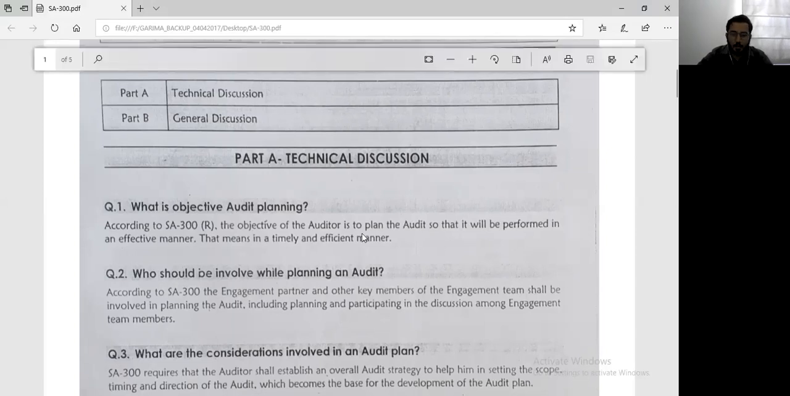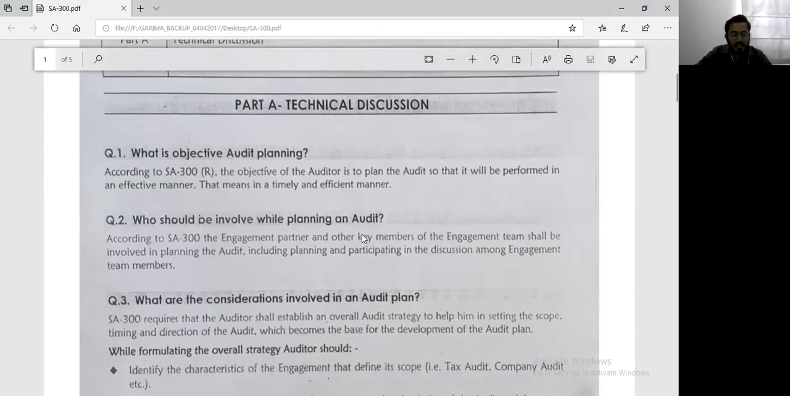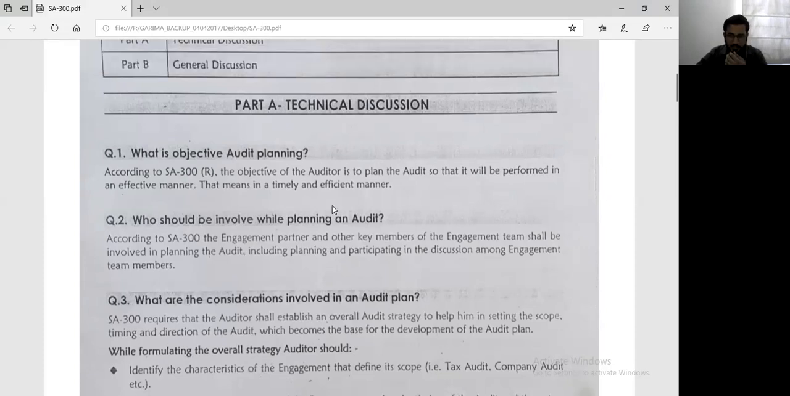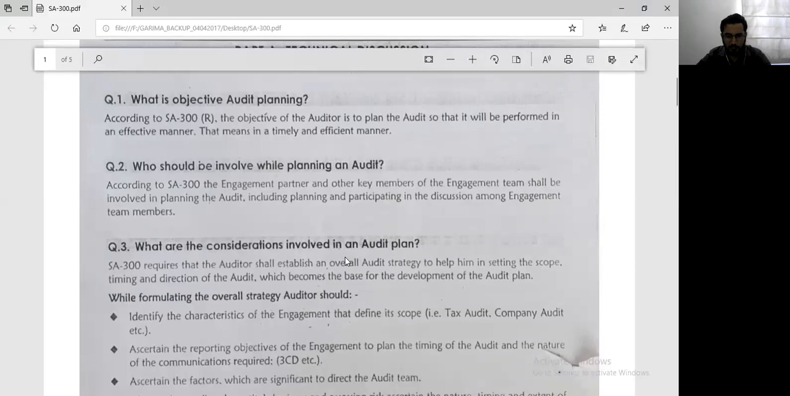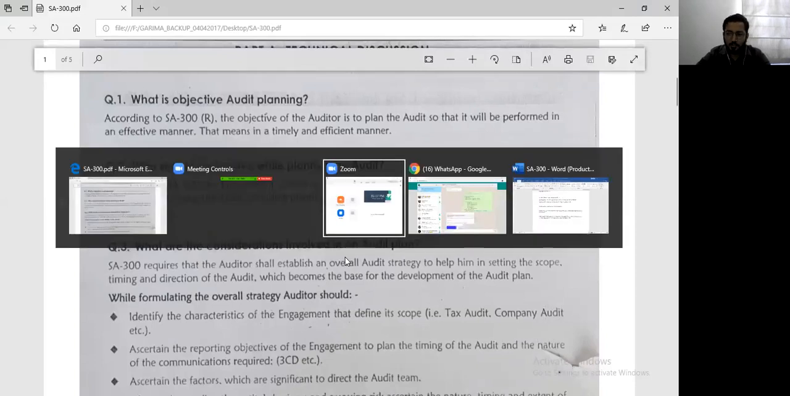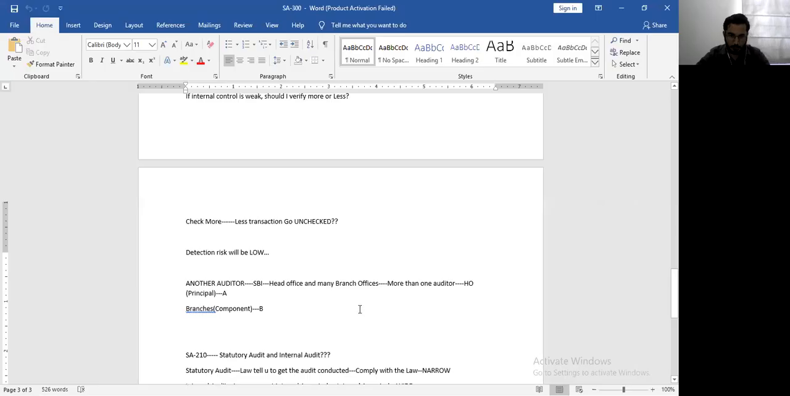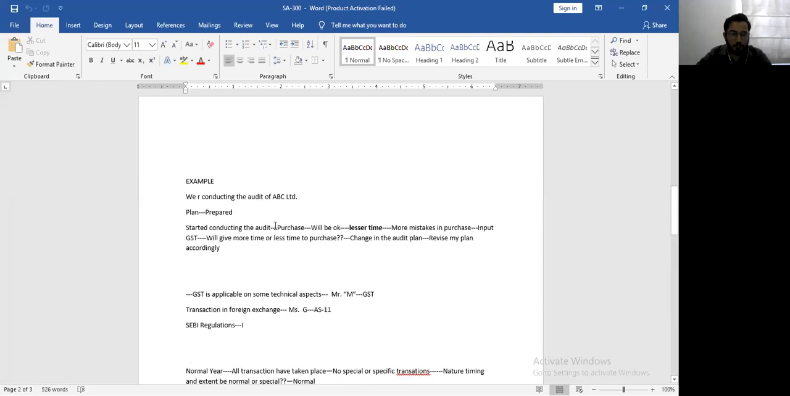Who should be involved in the audit? Of course, the engagement partner will be involved, but the other key members of the engagement team should also be involved in planning of the audit. Mainly the people who are going to execute the audit should also be involved in planning the entire audit for you. The next point says what are the considerations that are required to be involved in an audit planning. The first step, and we prepared the notes also for this, so I would like to bring to your attention the notes that we prepared.